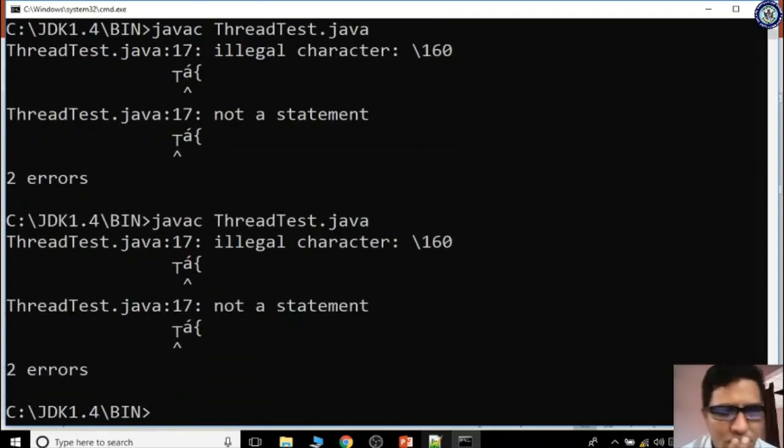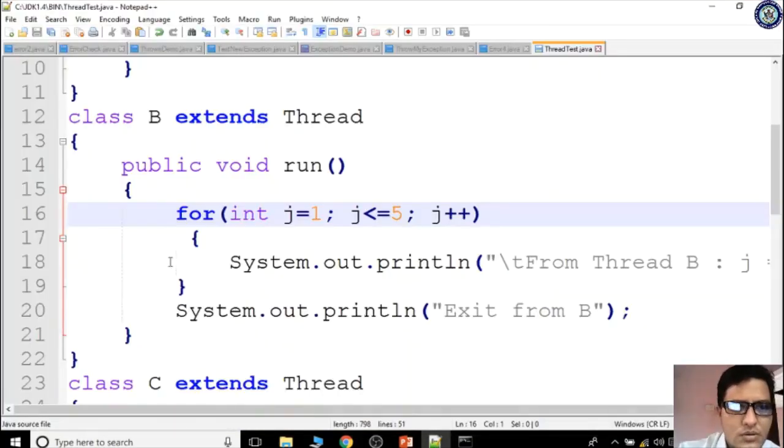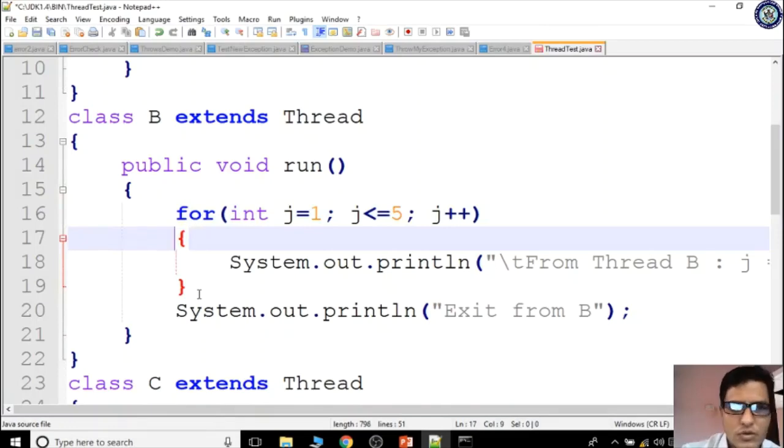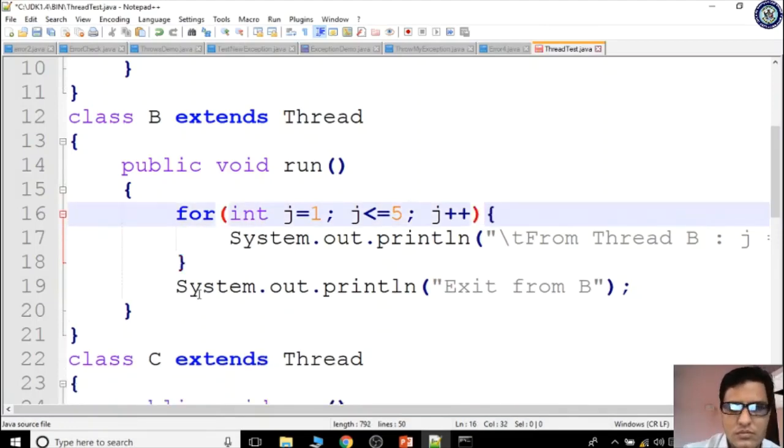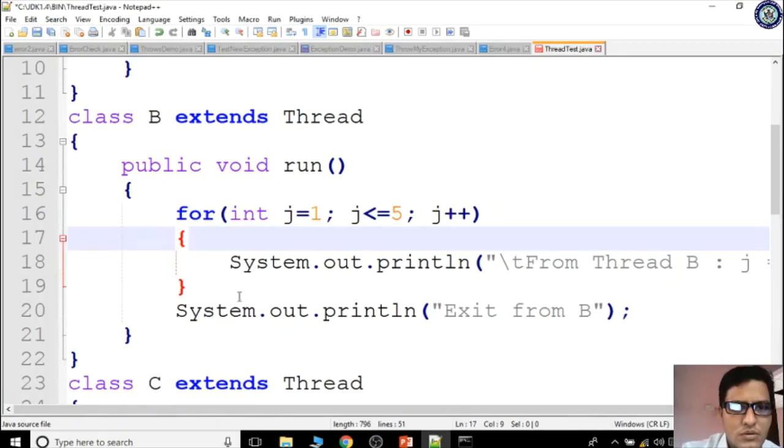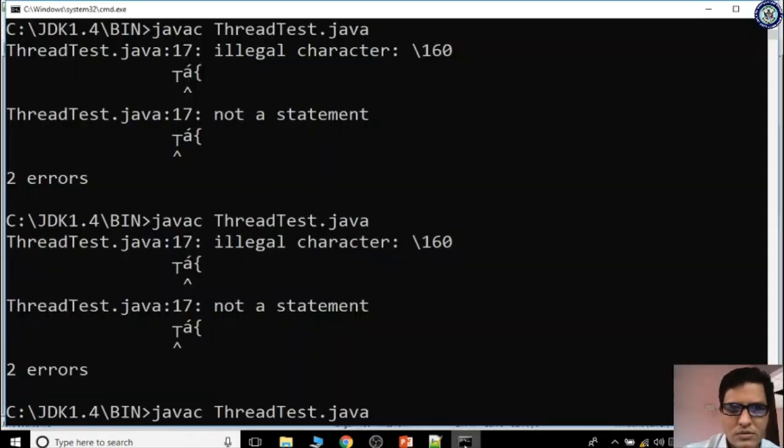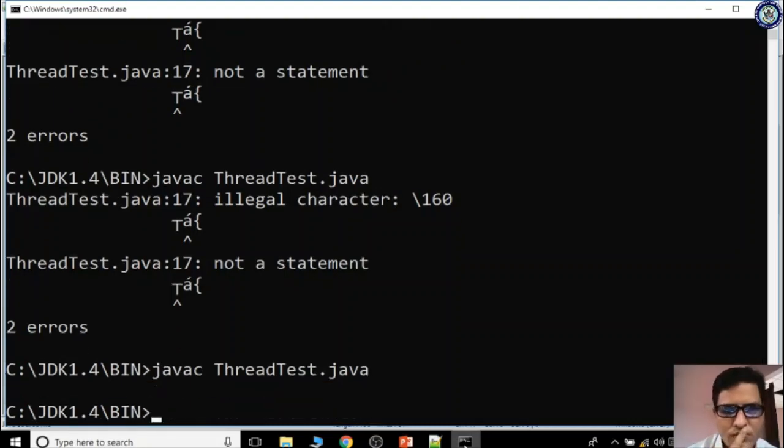It is showing line number 17. Some spaces are there, so let me remove that space. Okay, now fine. I save it and I check. Now it is not there, right? Clear? While copying directly from your PPT, these kinds of errors will come. So it is a problem. Okay. Now I am running java ThreadTest.